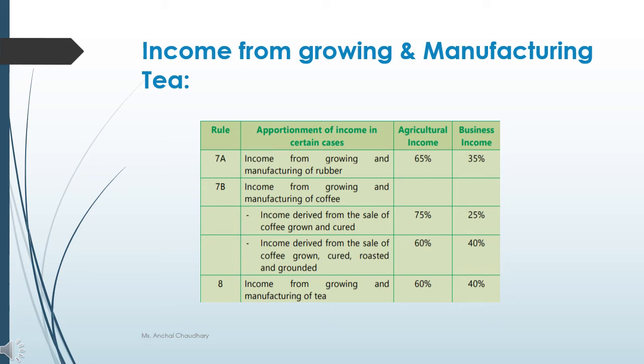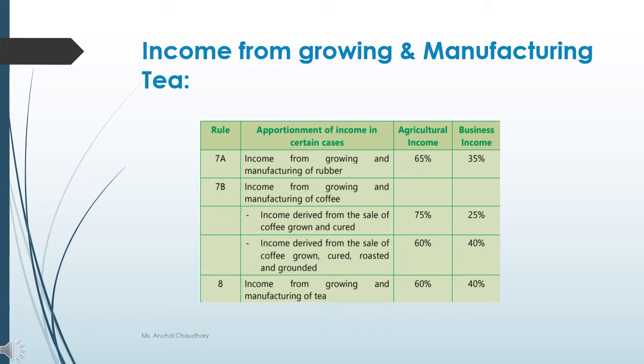Then income from growing and manufacturing of coffee. Whenever there is income from the growing and manufacturing of coffee, in that case for income derived from the sale of coffee grown and cured, 75% of income will be considered as your agricultural income and 25% will be considered as your business income.